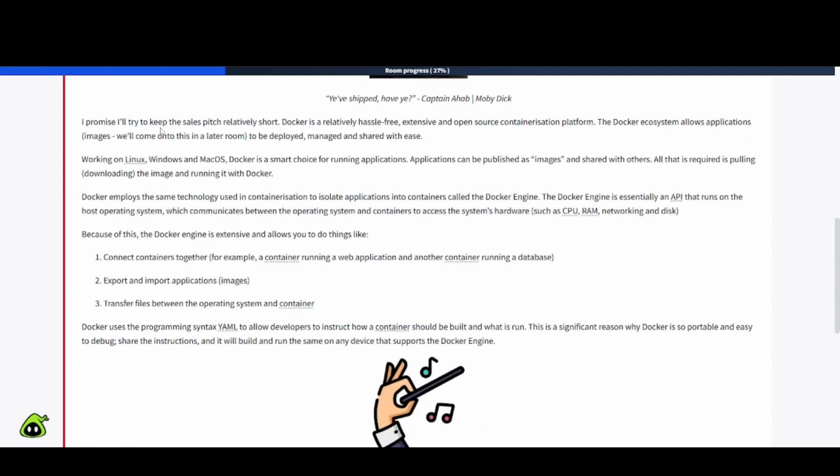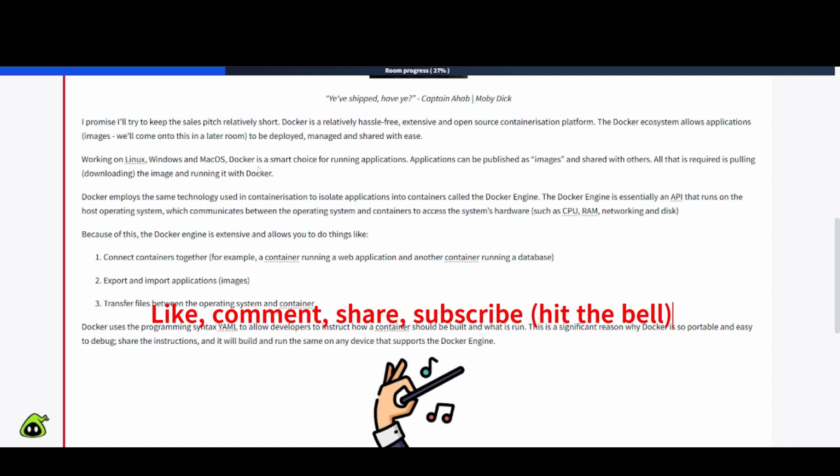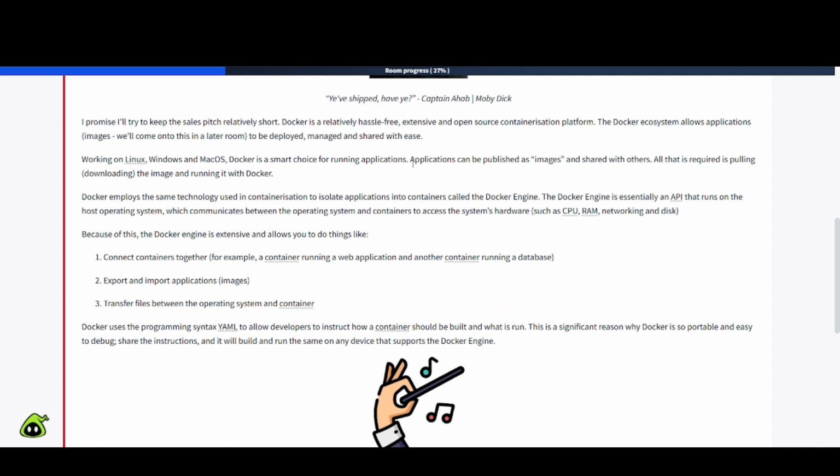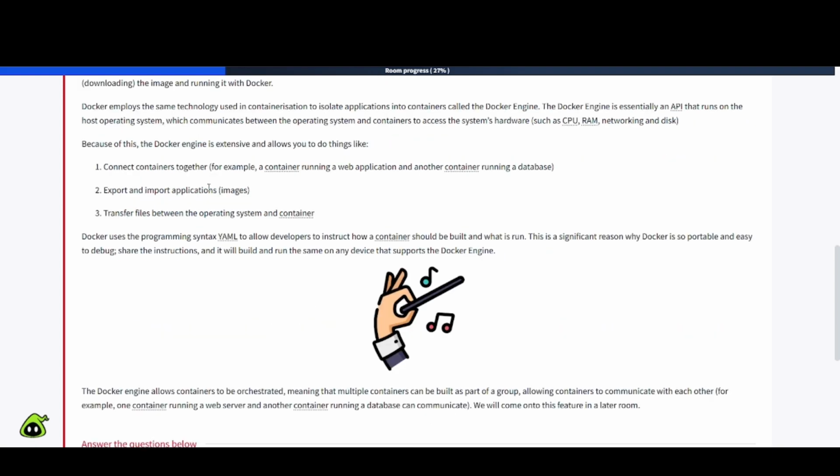I promise I'll try to keep the sales pitch relatively short. Docker is a relatively hassle-free, extensive, and open source containerization platform. The Docker ecosystem allows applications, images will come into this in a later room, to be deployed, managed, and shared with ease. Working on Linux, Windows, and Mac OS, Docker is a smart choice for running applications. Applications can be published as images and shared with others. All that is required is pulling or downloading the image and running it with Docker.